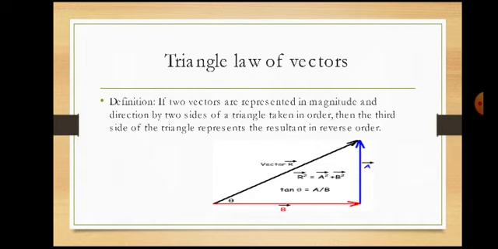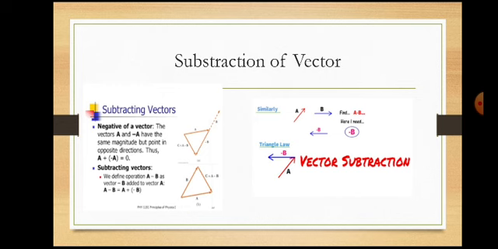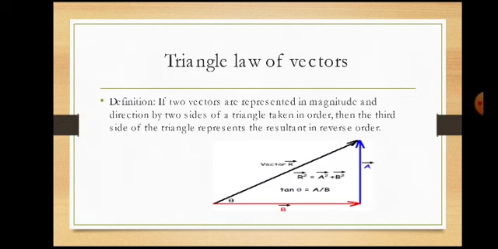Coming to the triangle law of vectors, for example, take any two vectors A and B, and assume that the vectors A and B are two sides of a triangle.